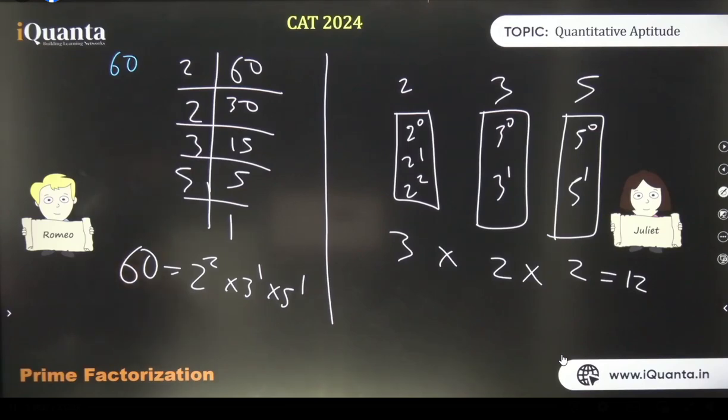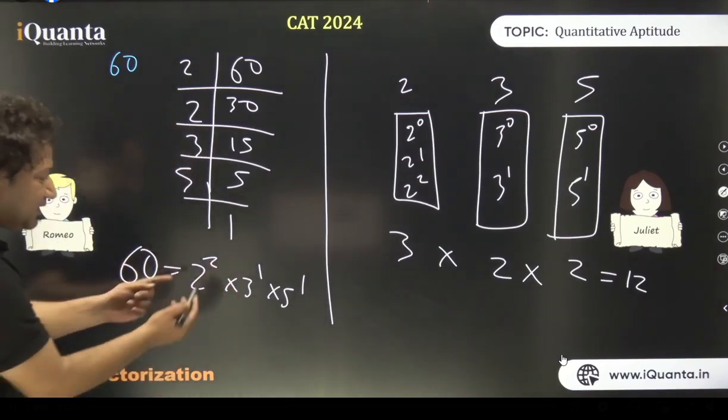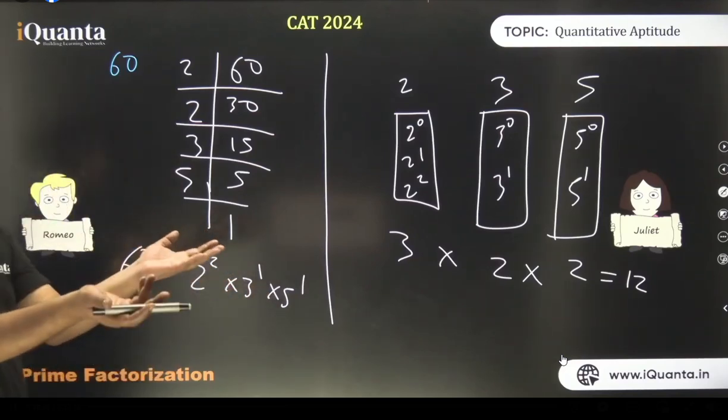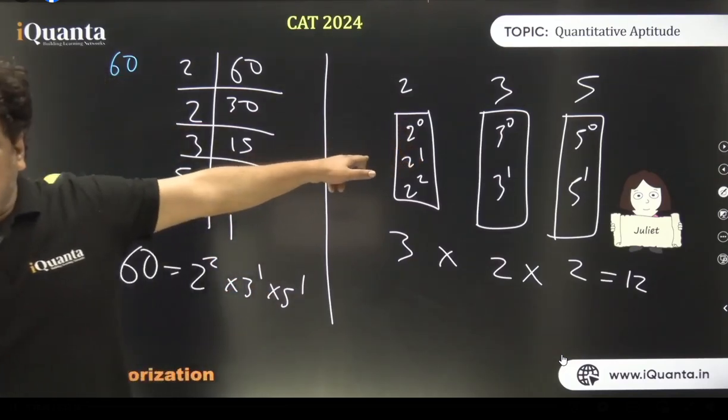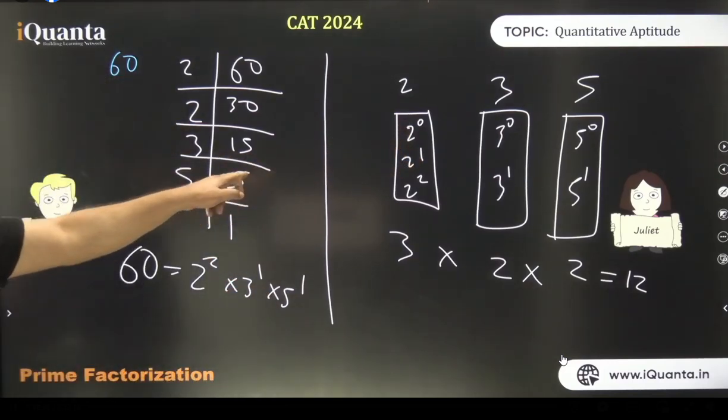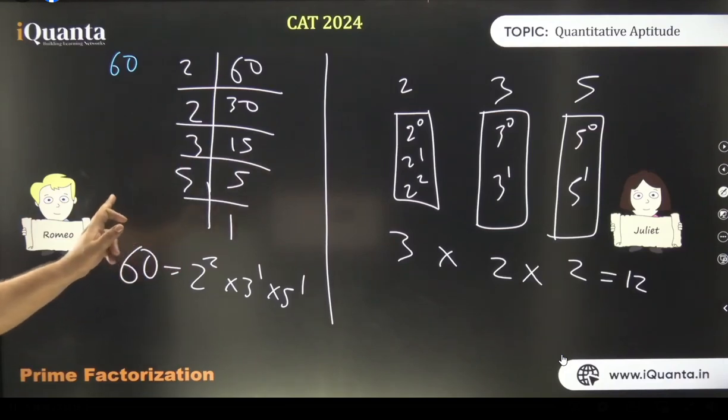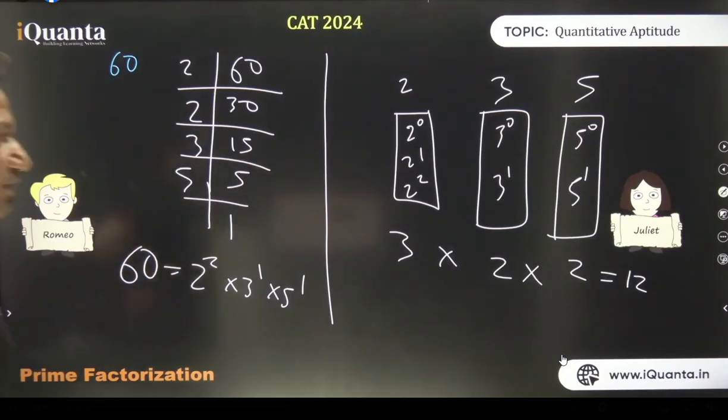Clear? Understood everyone? सब लोग पूछते हैं. The formula is that we add 1 to the power then multiply. Why do we add 1? Because 0 is the minimum power, which people tend to forget. Now we got it. Understood everyone? Why do we add 1? Understood. You'll never forget this.